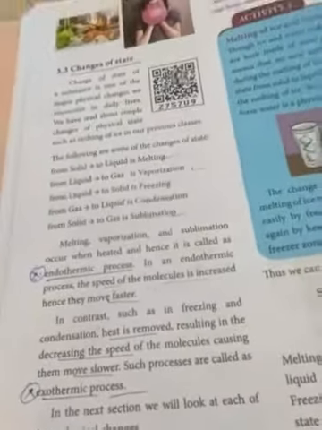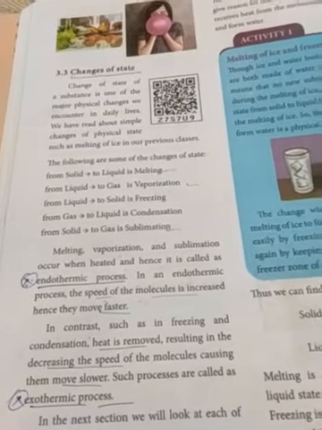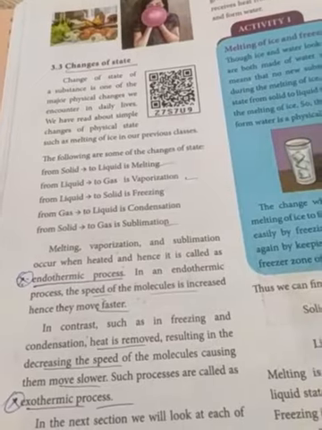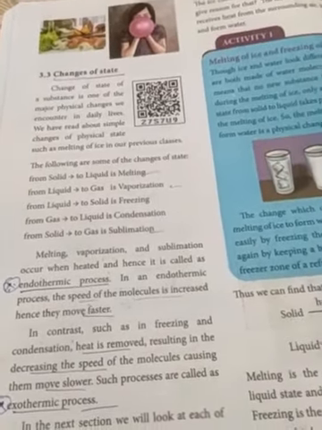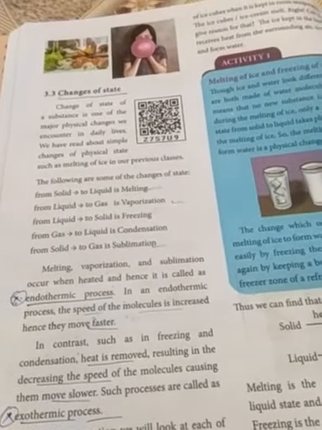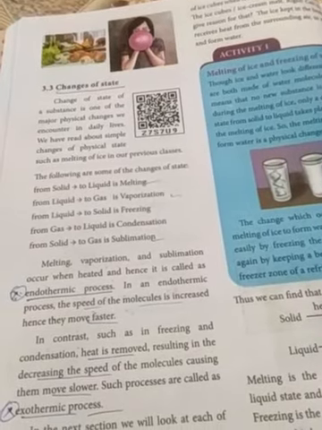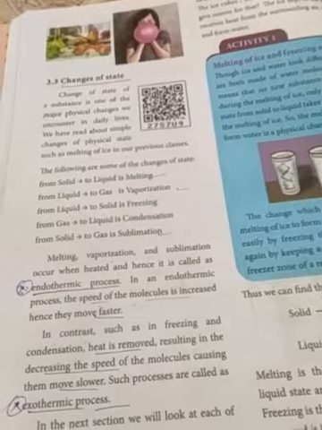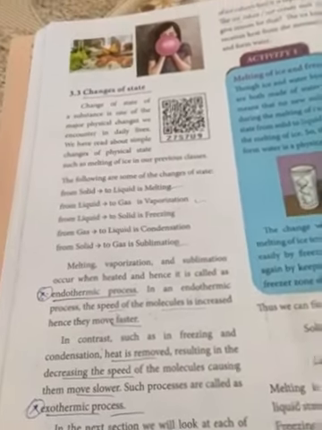Next you see the exothermic process, such as in freezing and condensation. Heat is removed, resulting in a decrease in the speed of the molecules, causing them to move slower. Such processes are called exothermic processes.